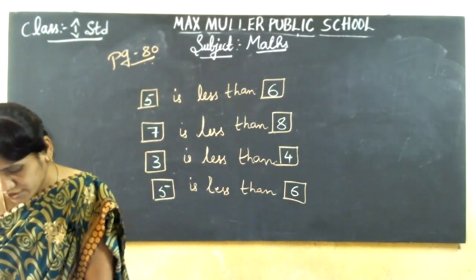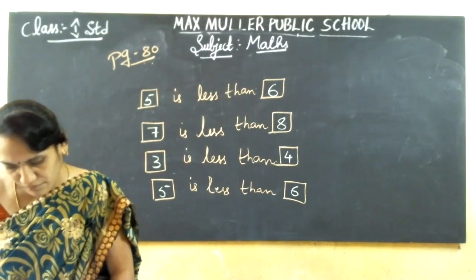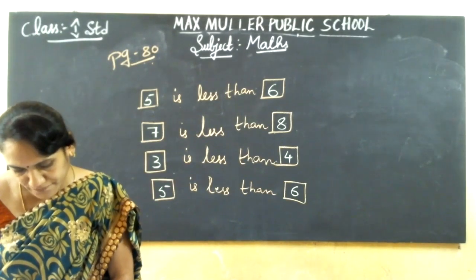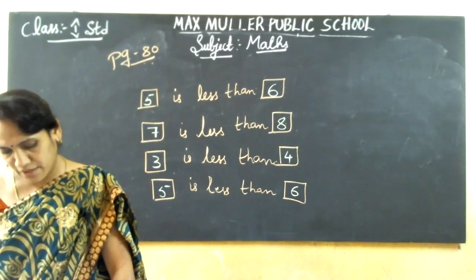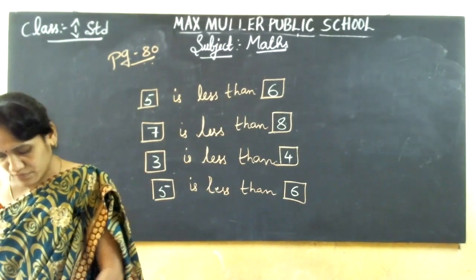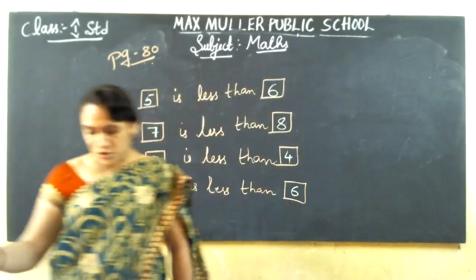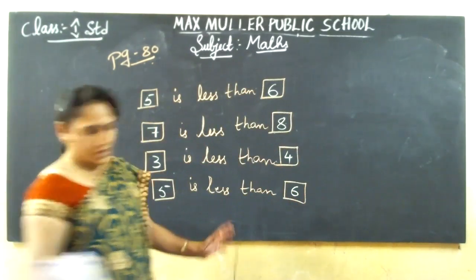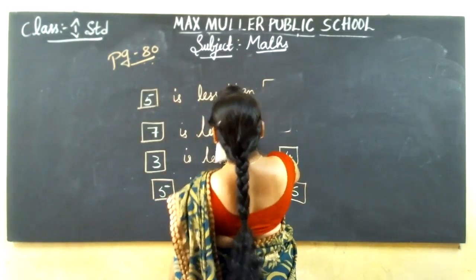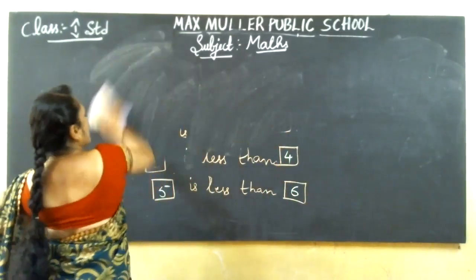So, next come to page number 81. Okay? Page number 81. You open and keep ready. Shall I erase this? Then we move to page number 81. Don't get confused. After writing this page, keep ready next.